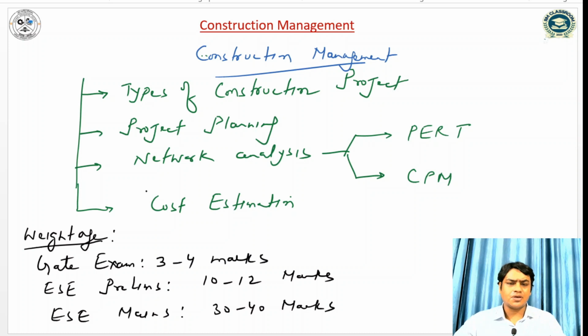On the weightage of this topic, in the GATE exam you will get 3 to 4 marks. Last year no question was asked by GATE, so there is a high probability that you will get a question from construction management this year.